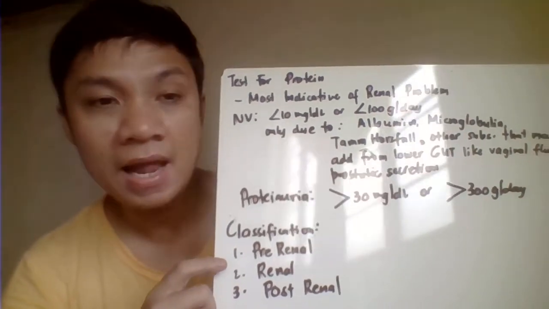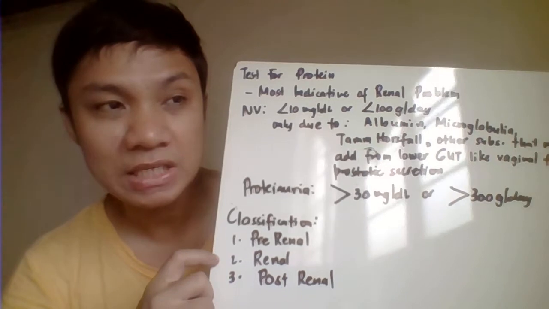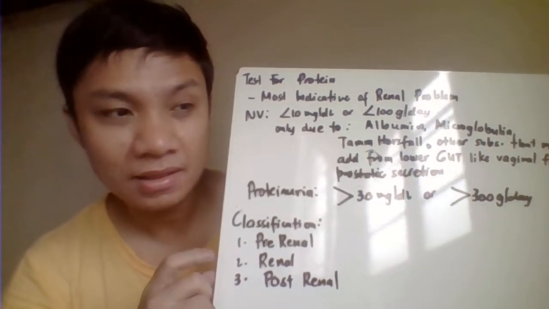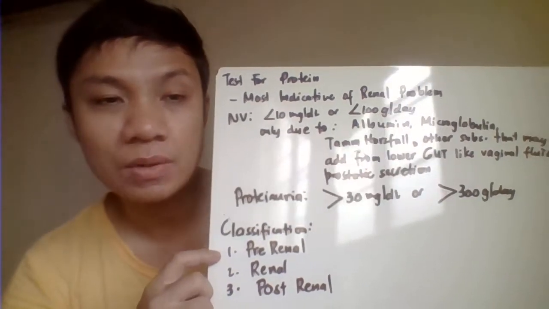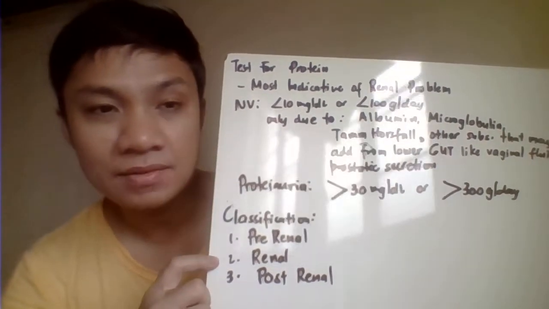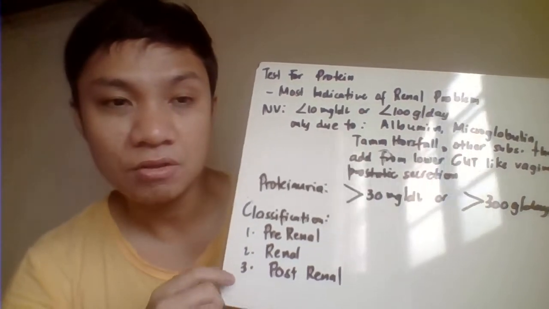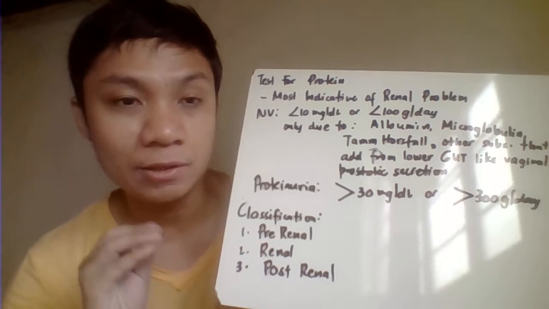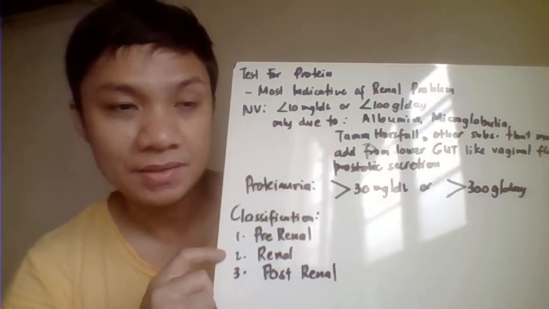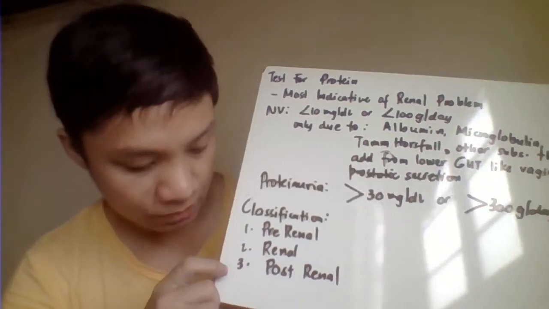Pag pre-renal, the protein is galing siya sa blood natin, and this does not actually indicate an actual kidney problem. Renal naman, so nagkaroon ka ng renal proteinuria, that might be defects related to your glomerulus or renal tubules. This is the one of concern because it would indicate an actual kidney damage.